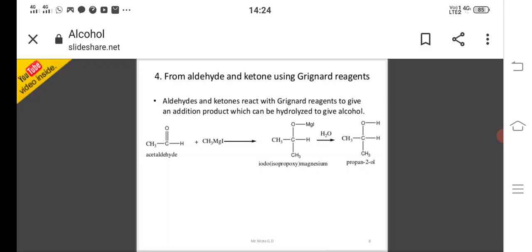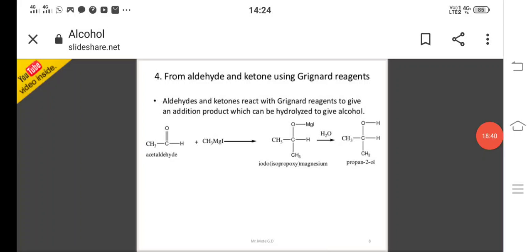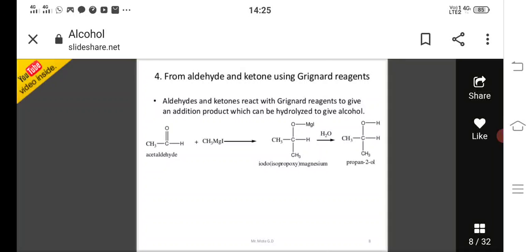And from aldehydes and ketones using Grignard reagents: aldehydes and ketones react with Grignard reagents to give an addition product which can be hydrolyzed to give alcohol. Acetaldehyde, CH3CHO, plus methyl magnesium iodide is converted to iodo-isopropoxy magnesium. On hydrolysis it is converted to propan-2-ol.